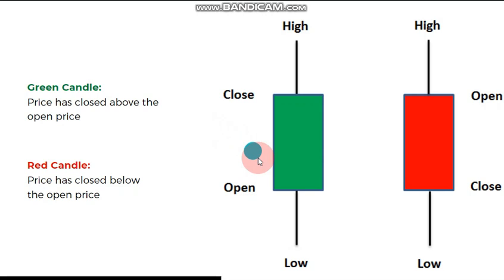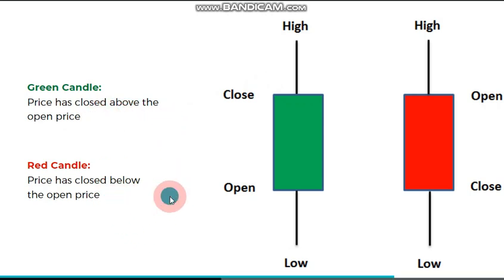The red candle signifies that the open price was high, and during the course of time the price came down and settled at a lower price. Whereas the green candle indicates that the open price was lower and the close price was higher. The green candle signifies that the price has gone up, whereas the red candle signifies that the price has gone down.